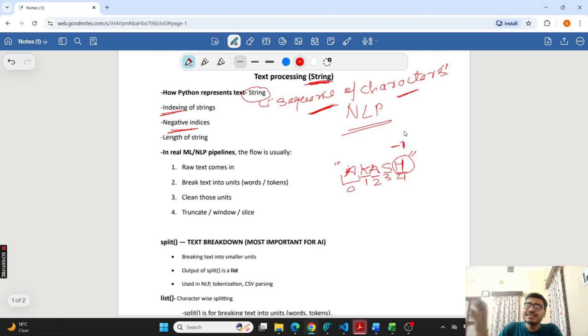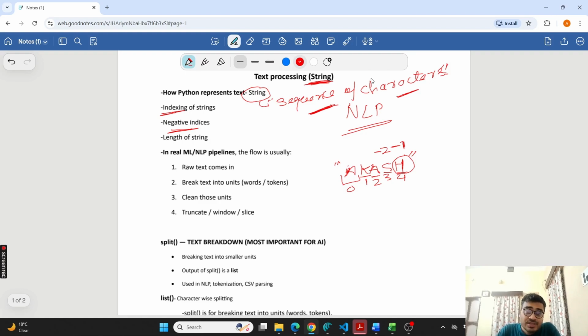So the last character of the string is -1, second last is -2, third last is -3, like this. The fourth position and the -1 position in this string are the same, that is H. Sometimes it is used. Suppose I want to get the second last element, so instead of 3, I can do -2. That is easy to count, right? That's why we do it.